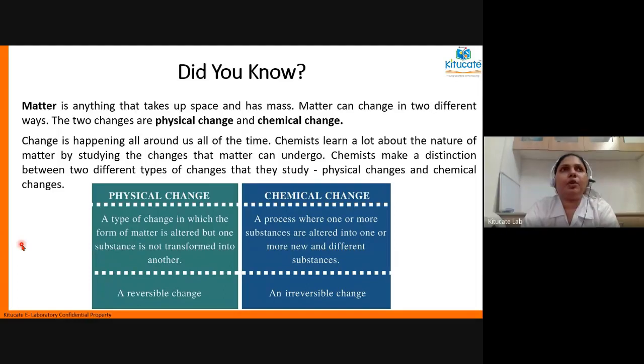See, periodic means something which happens after a fixed interval of time. For example, night and day, or the tides which you see in the sea and ocean. The tides happen only when there's a full moon or a new moon. So that is a periodic change. It happens periodically after every 15 days.